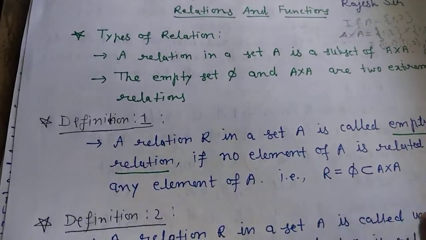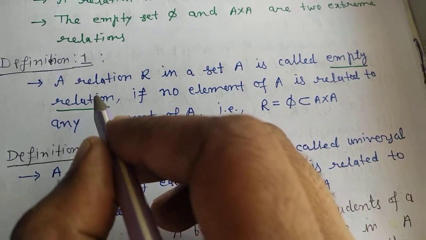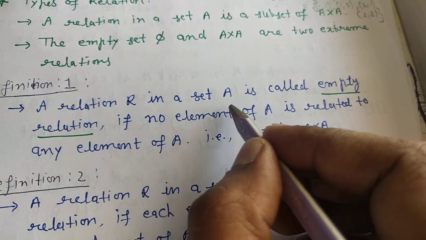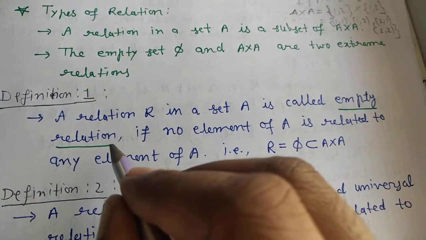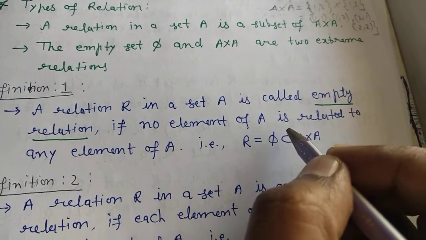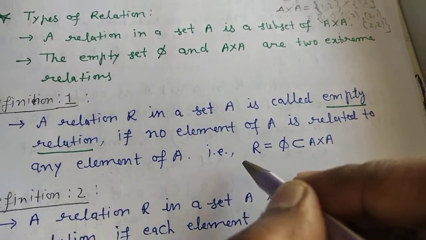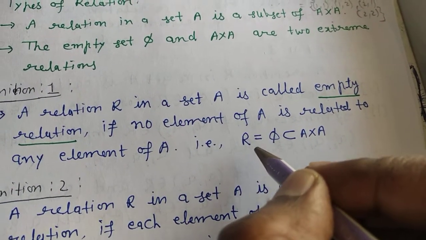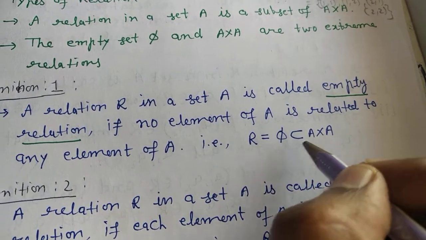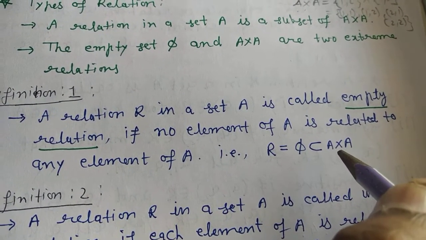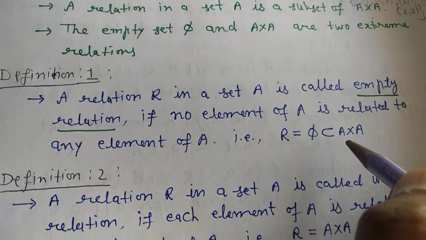Related to that we have definition 1. A relation R in a set A is called an empty relation if no element of A is related to any element of A. For example, R equals phi is a subset of A cross A, meaning we are not finding any single element in it.